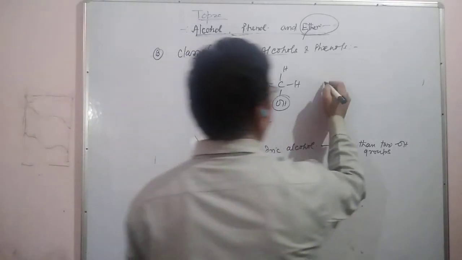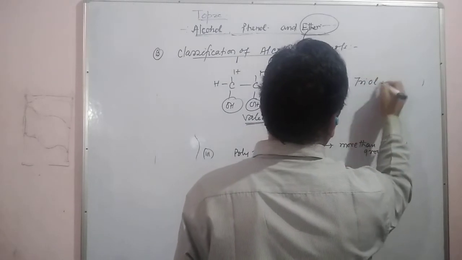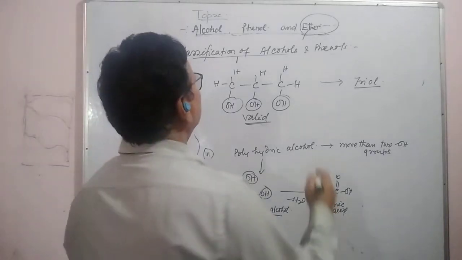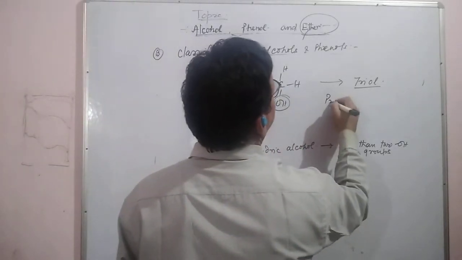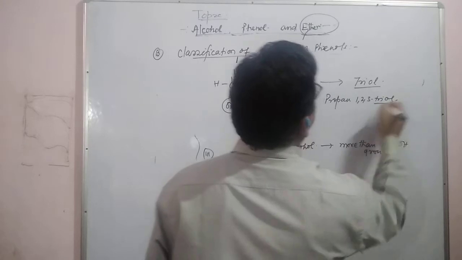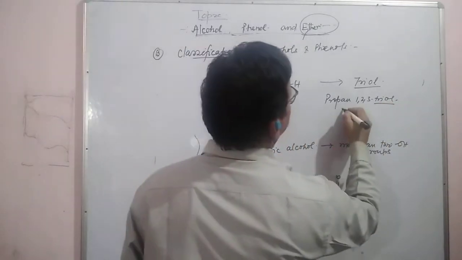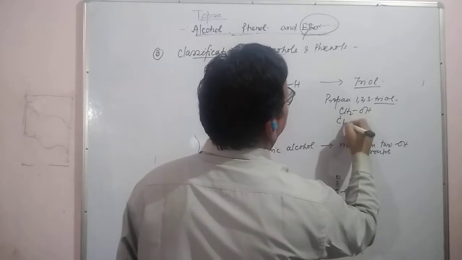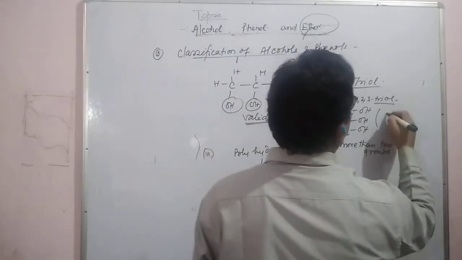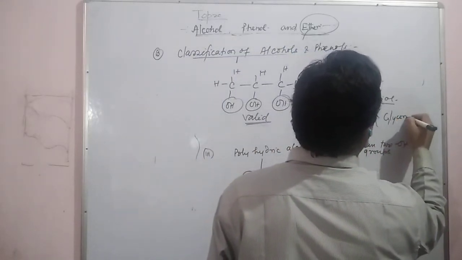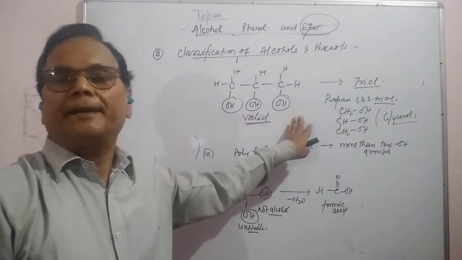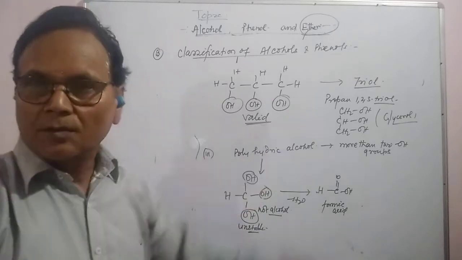This is trialcohol. That is propane-1,2,3-triol. It can be written as CH2OH, CHOH and CH2OH, that is glycerol. So this is polyhydric alcohol. Is it clear?